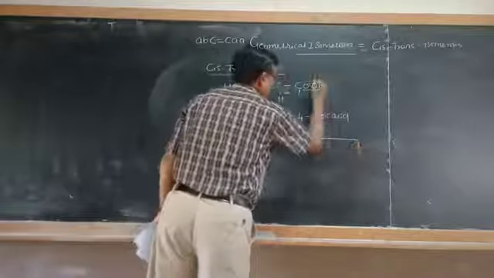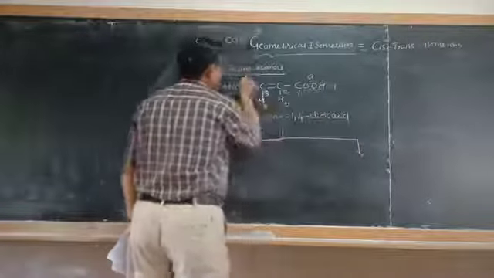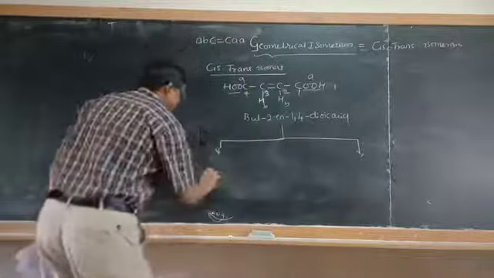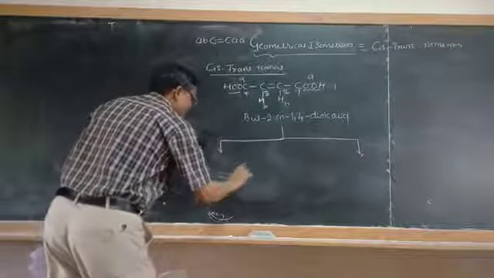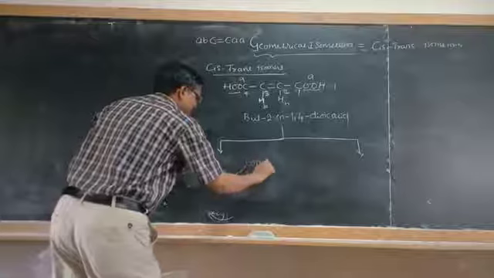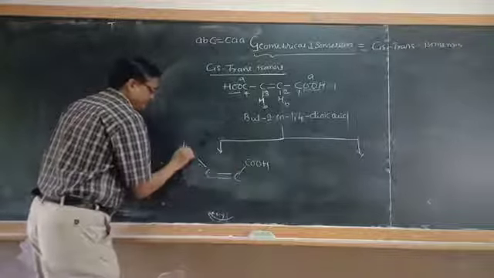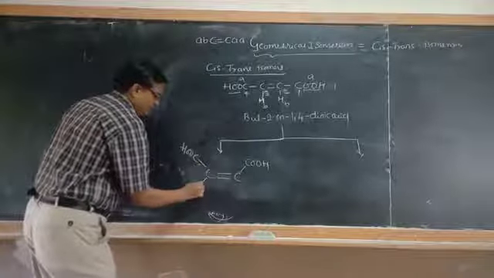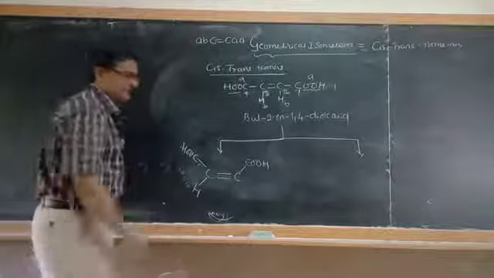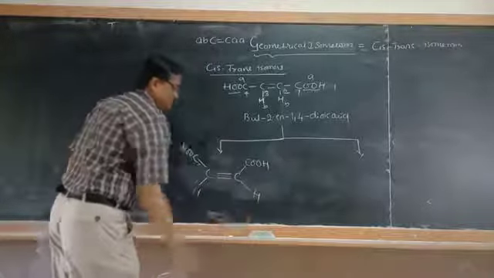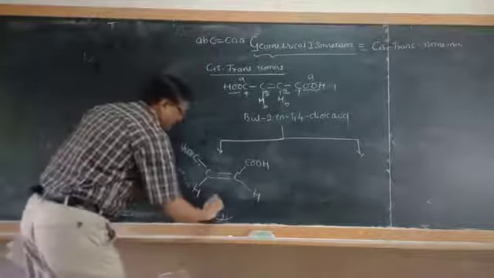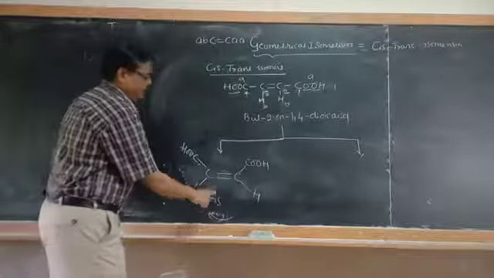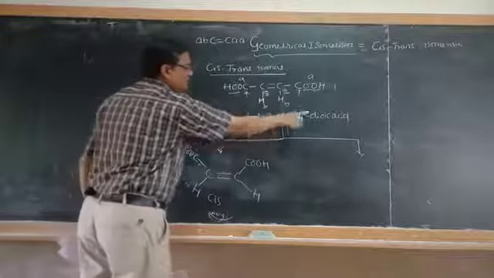COOH is the A group, it is B and it is A. So if both carboxyl groups are present at the same side of the carbon-carbon double bond, we call it the cis isomer, cis but-2-ene-1,4-dioic acid.